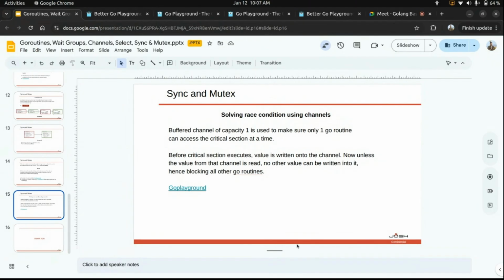We also have a concept of closing a channel that I have not covered. You guys can explore more about what it means to close a channel. If you close the channel, whether you can write a value to the channel or read a value, you can explore more about that.